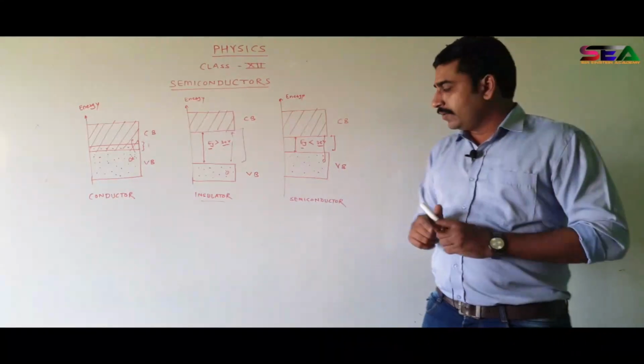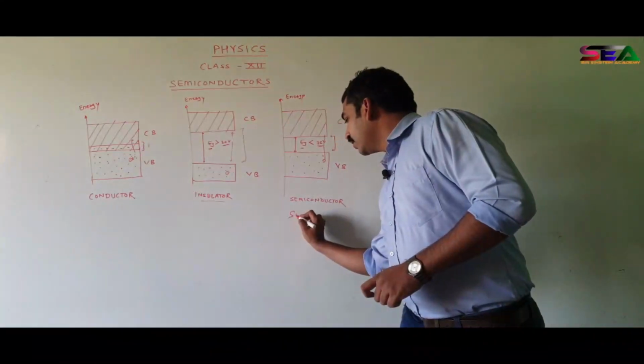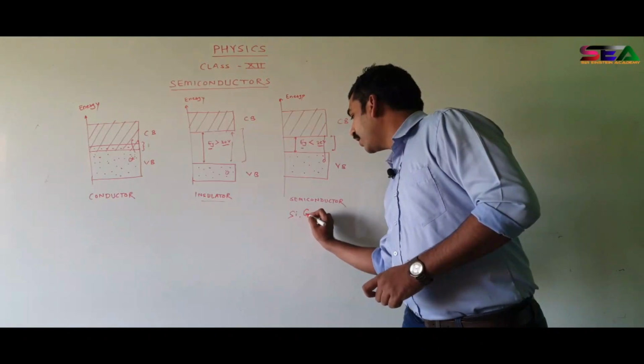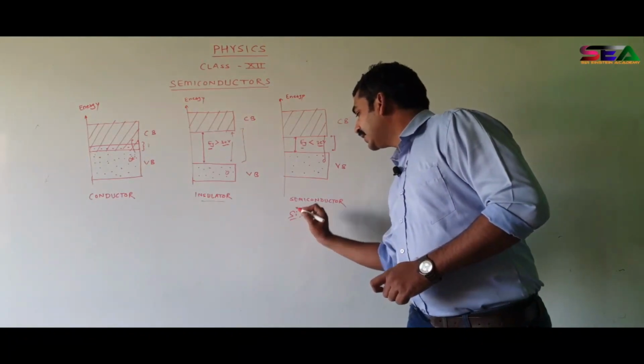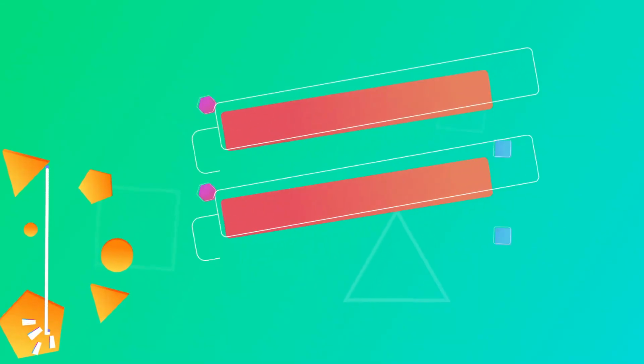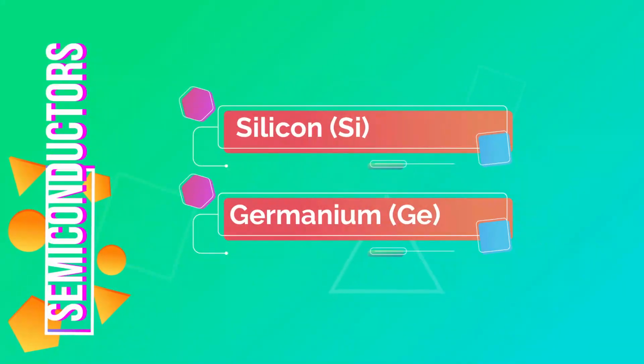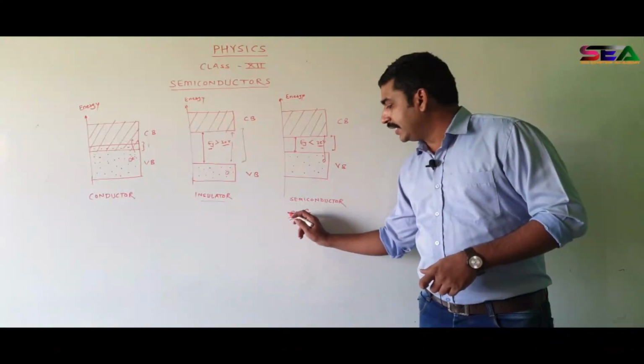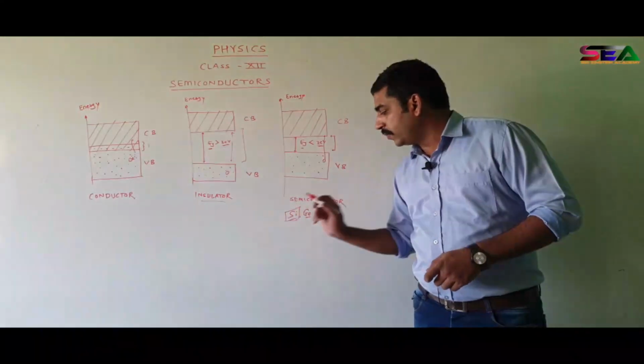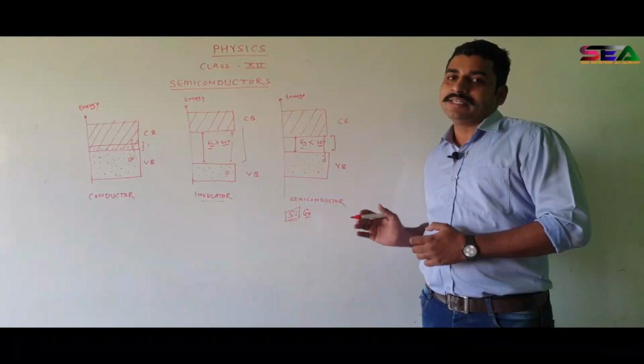Now there are only two examples or two elements which are examples of semiconductor. The first one is silicon, second one is germanium. Germanium is obsolete in this world, so we can say silicon is the only most appropriate option available for semiconductor.